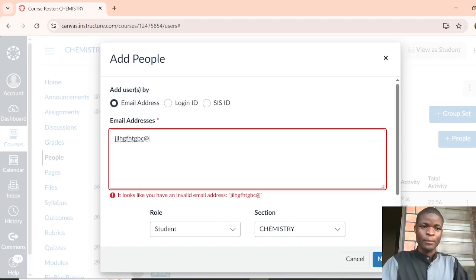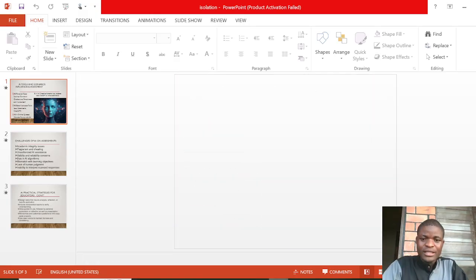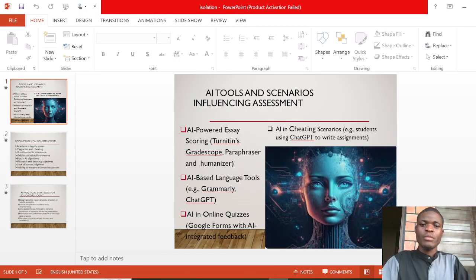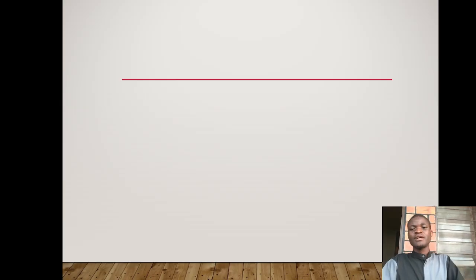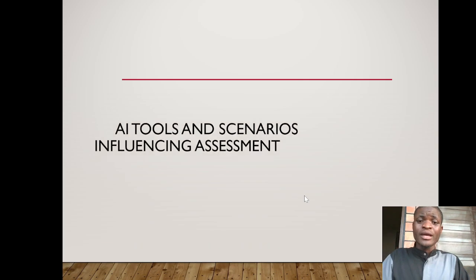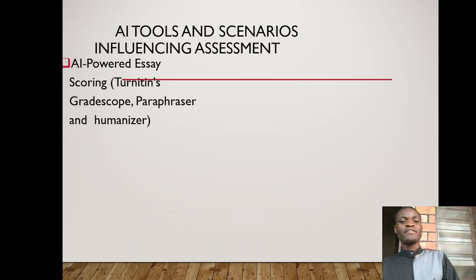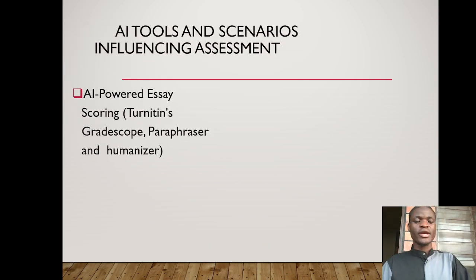Now, let us move on to the second part, which discusses AI tools and scenarios influencing assessment. As it appears here, there are many AI tools already in use. The first one is AI-powered essay scoring, like those tools used in advanced level as well as in universities while checking plagiarism and other errors which can be found within any document.